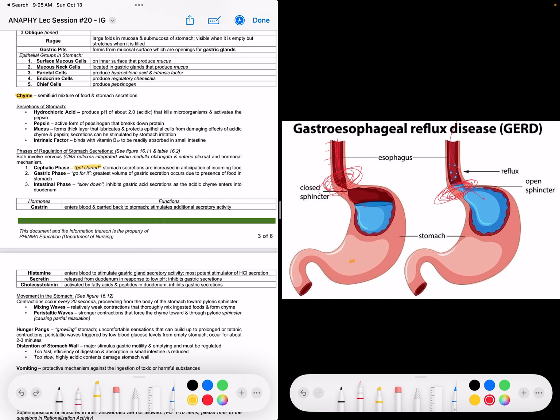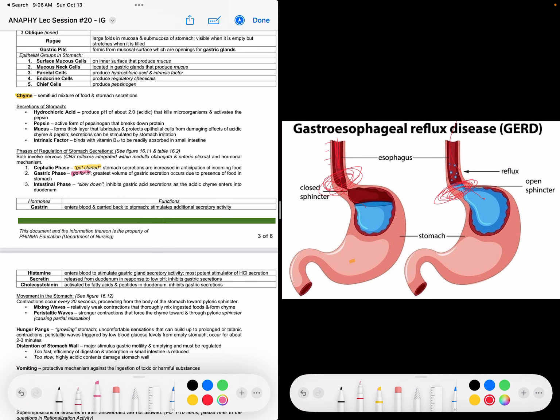So, the greatest volume of gastric secretions occurs due to presence of food in the stomach. So ang cephalic is anticipation of incoming food, and gastric occurs due to presence of food in the stomach.